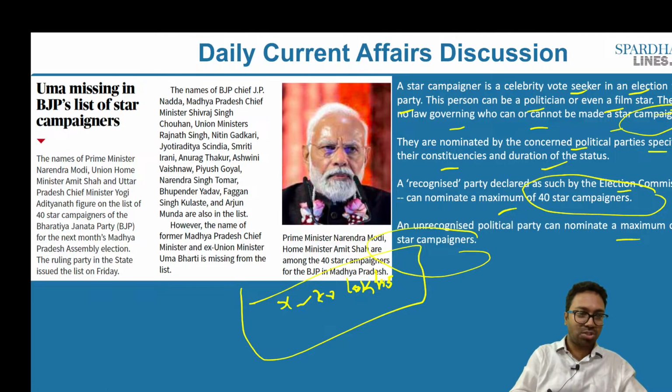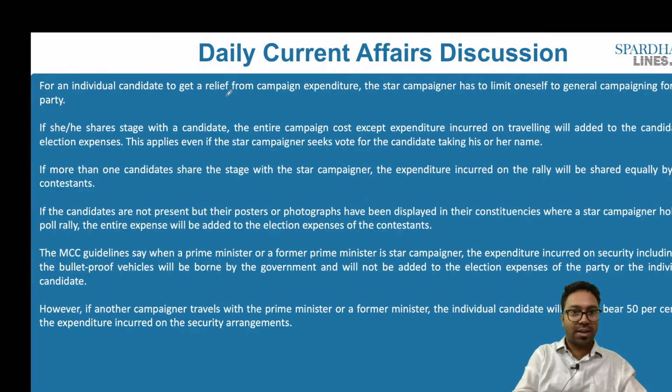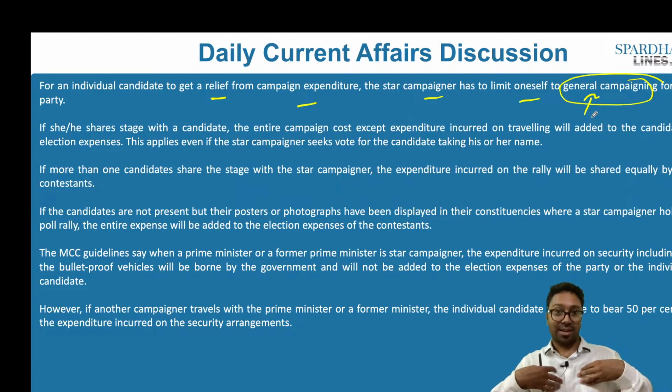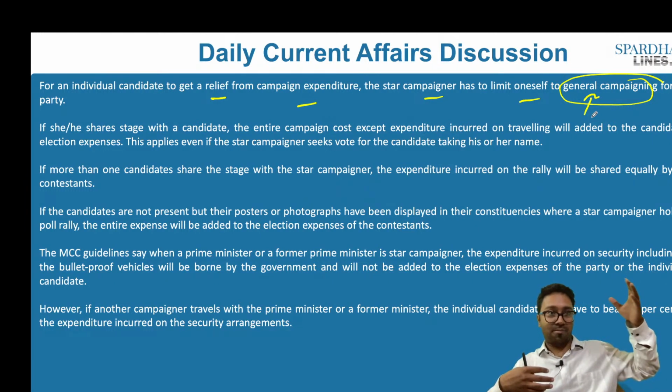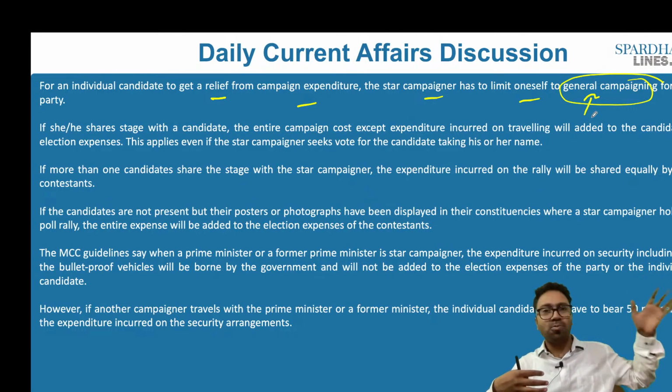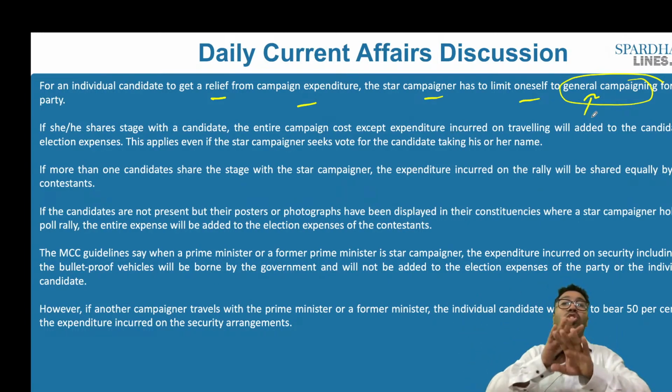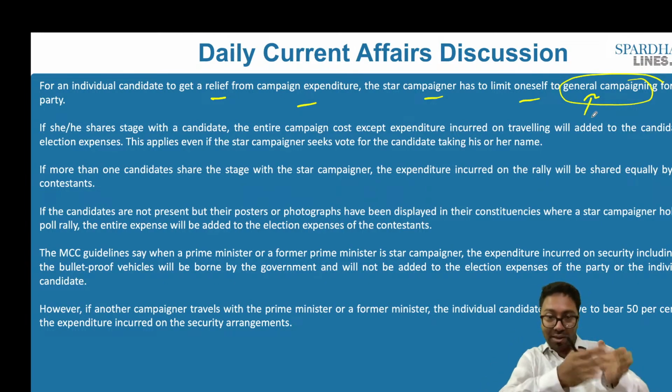So what are the exemptions of a star campaigner? For an individual candidate to get a relief from the campaign expenditure, the star campaigner has to limit himself to general campaigning. That is, he has to speak about the political party, the agenda of the political party, but not make reference to me. That is, Advocate Ajay Narayan is contesting from Bangalore North. He should not say my name, but instead he should only be speaking about this political party A, this political party B, this political party C is so and so, and this candidate is contesting from so and so political party. So there has to be general campaigning. You should not take out my name. That is when I would be given an exemption.